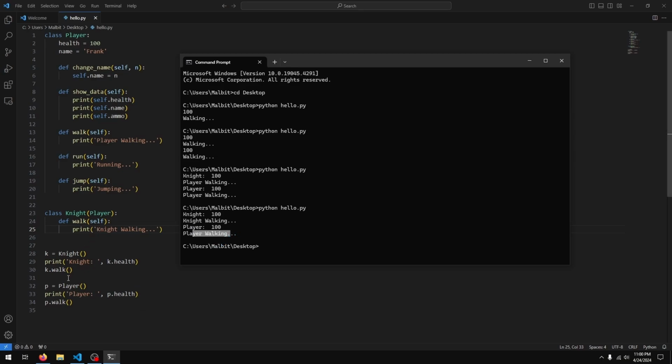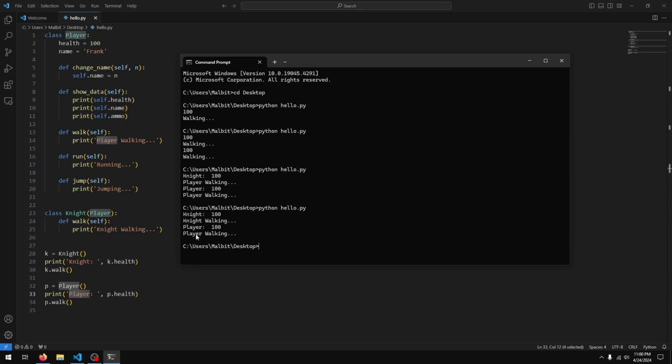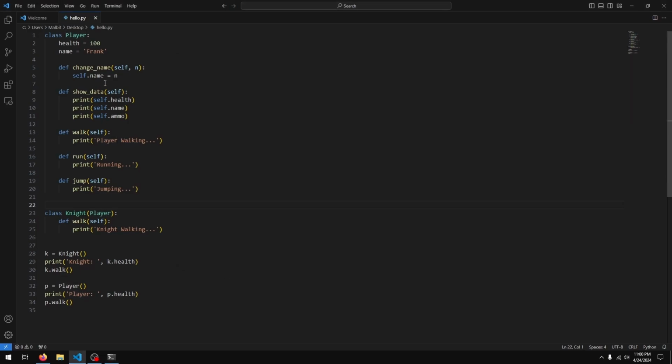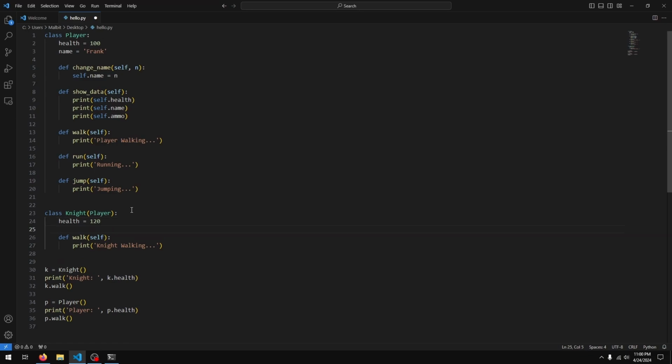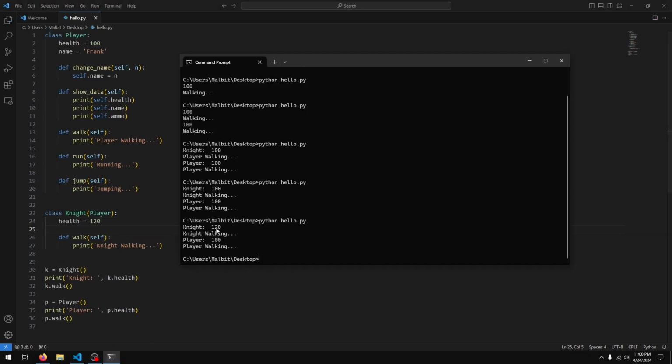So now when we call the walk function in the Knight class, we get Knight walking, but when we call the walk function in the player class, we get player walking. What if we wanna override one of these properties here? Well, we can do it the same way. So I can say health equals 120, and if I run this, you can see knight has a health of 120 while player still has a health of 100.